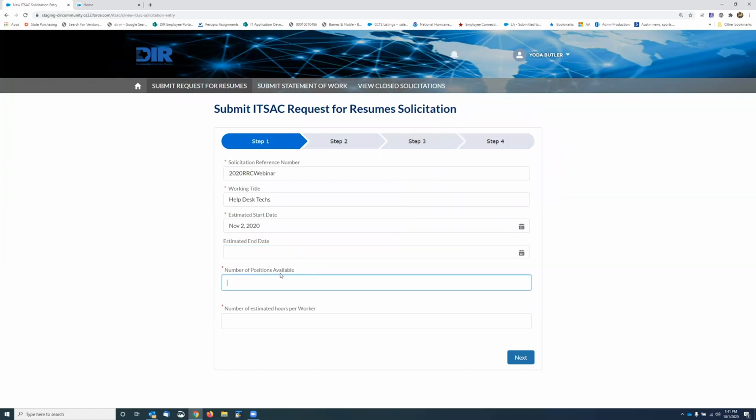In this field, you can say how many positions you have to fill. So I'm calling this help desk tech, so I'm going to say I need 2 help desk techs. And on this one here, number of estimated hours per worker.